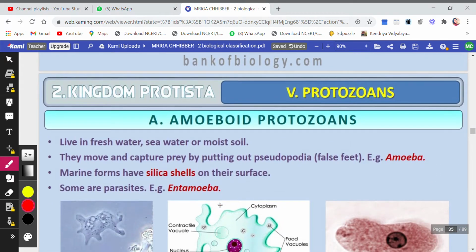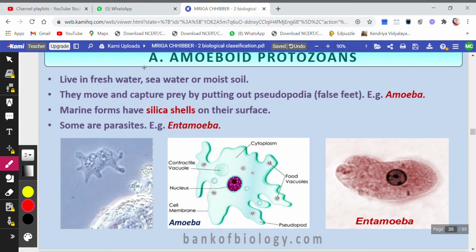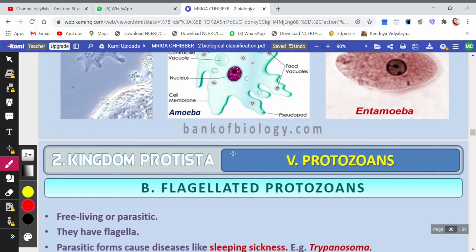So amoeboid protozoa, we have spoken about amoeba long back in your junior classes, live in fresh water or seawater or moist soil. They move and capture their prey by putting out pseudopodia, that is the false feet. You know how an amoeba moves and how the amoeba captures its prey with the help of pseudopodia. Marine forms have silica shells. The shells are made up of silica on their surfaces, and some of them are parasites, for example Entamoeba histolytica, a parasite which causes disease.